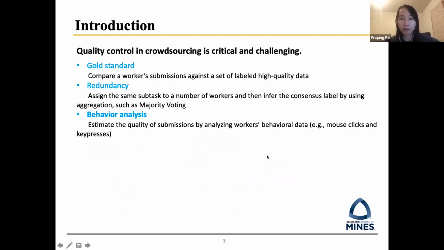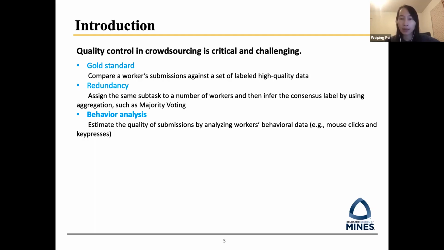While crowdsourcing platforms are widely used nowadays, quality control has become more critical and challenging. One popular approach for quality control is the gold standard, which compares a worker's submissions against a set of labeled high-quality data. Another approach is to introduce redundancies, which assigns the same subtask to a number of workers and then infers the consensus label by using aggregation methods.